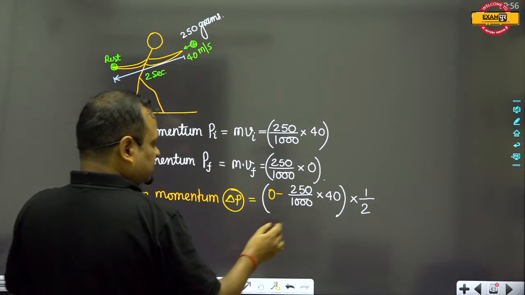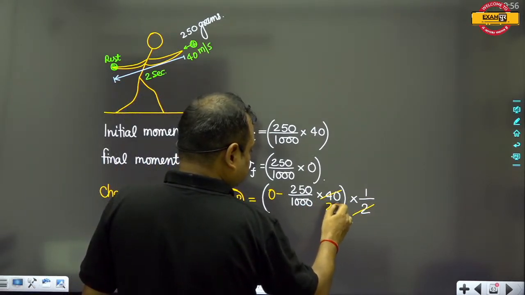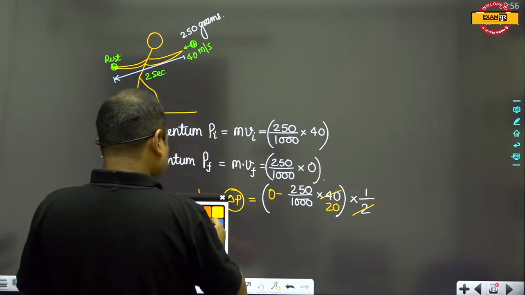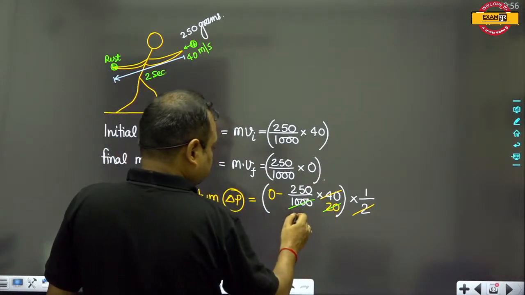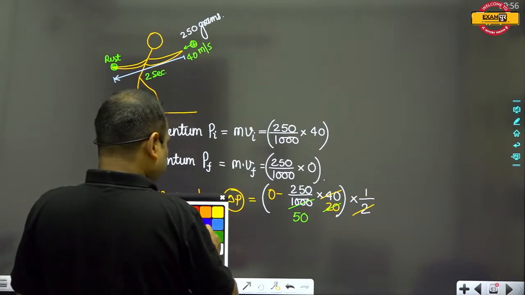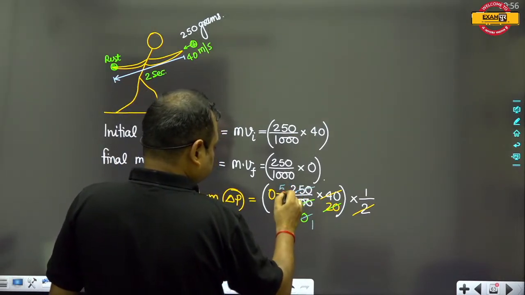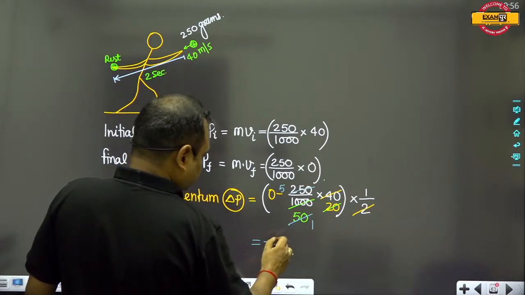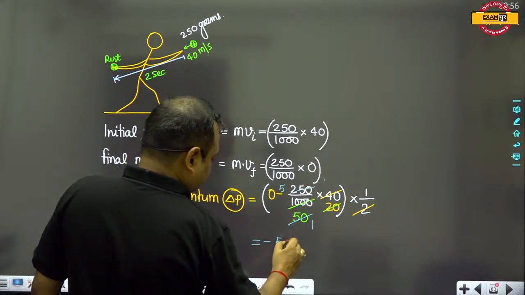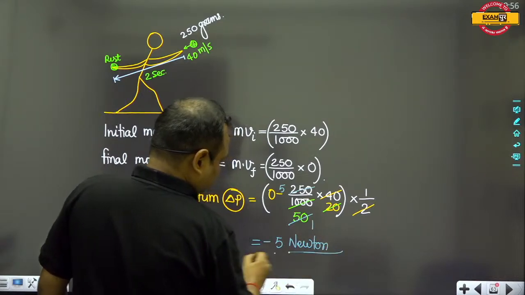Now you can just see that this cancels by 20 times. Okay, and this 20 and this 20 get cancelled by this 50 times. Then this 50 and this 50 cancel this by 5 times. So this will be equal to minus 5 Newton.